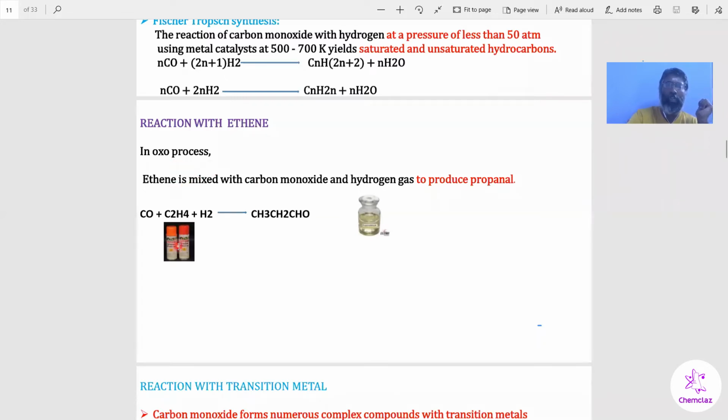So ethene is a ripening fruit gas. It's also called ripening fruit gas in the market. We use this gas to ripen raw fruits, so we call it ripening gas. This ethylene gas reacts with a carbon monoxide and hydrogen mixture, which gives propionaldehyde, or you can say propanal.